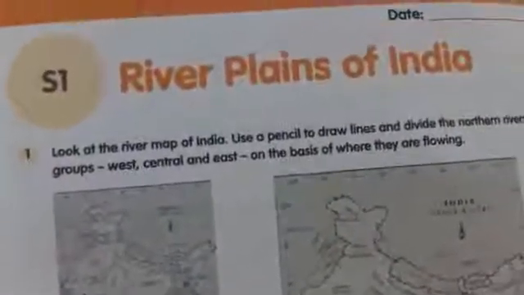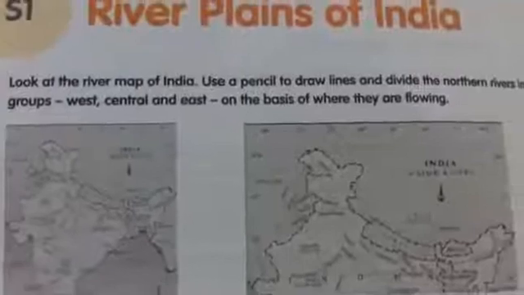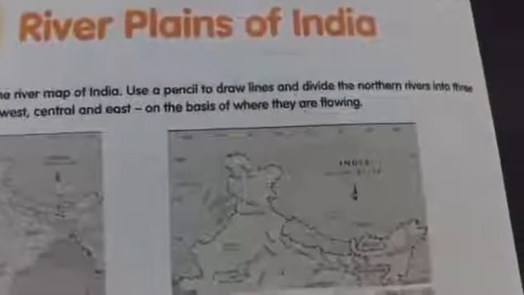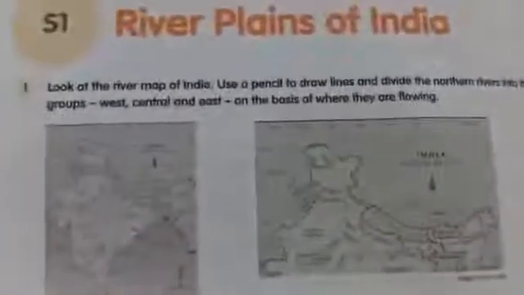So which lesson are we in? Block 10, Northern Plains. What is our LP1? River Plains of India. Everyone, don't forget to write the date. So what is the first question? Look at the river map of India. Use a pencil to draw lines and divide the northern rivers into 3 groups, west, central and east, on the basis of where they are flowing.